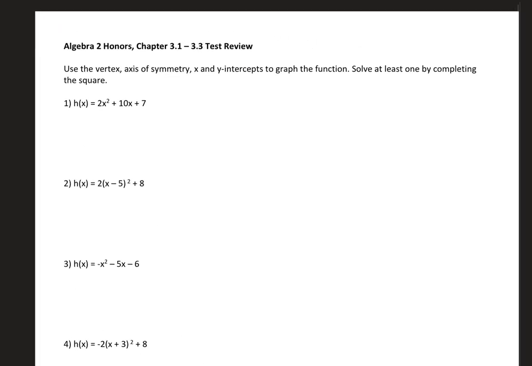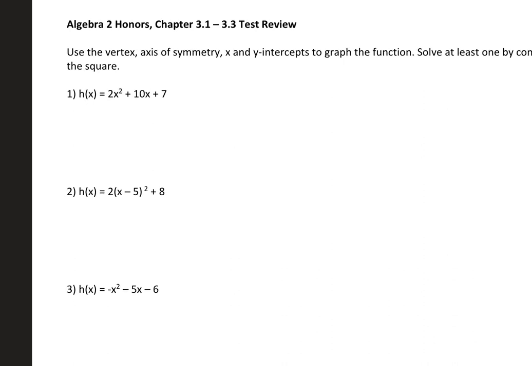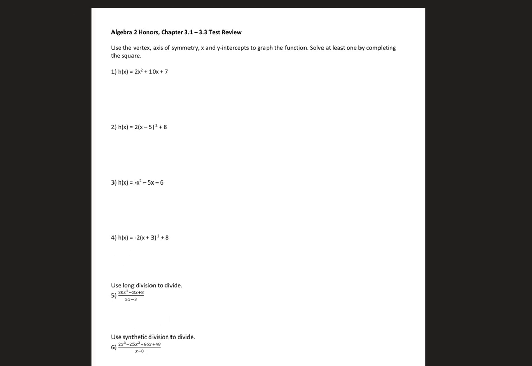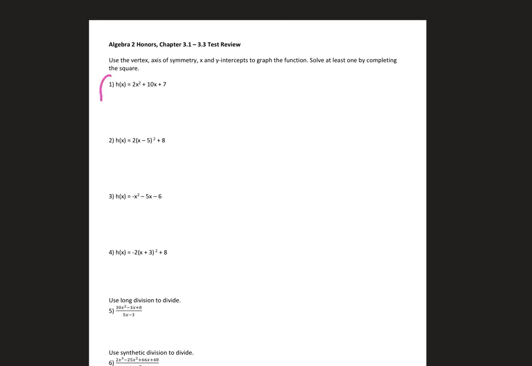So on the review, okay, which this is obvious, I posted, I think the answers are there too. This first section is all the 3-1 stuff. So this is all the quadratic, the parabolas, okay? And it doesn't say specifically how to solve them. It says to use the vertex, axis of symmetry, x and y intercepts to graph the function. You will be asked like parts. And just like before, it's going to also ask you for domain and range.